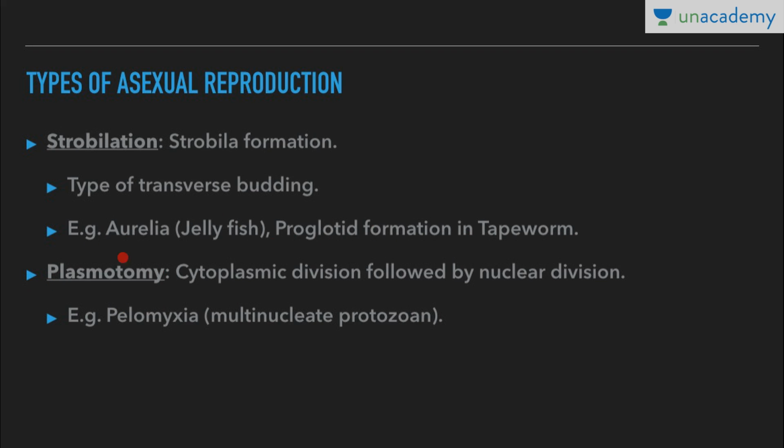Next we have plasmotomy. Now in general what happens during a cell division? First nuclear division occurs, which is followed by the cytoplasmic division, but in plasmotomy it is reverse. Cytoplasmic division is followed by nuclear division. So here cytoplasmic division is occurring first, which is followed by nuclear division. For example, Pelomyxa, a multinucleate protozoan.